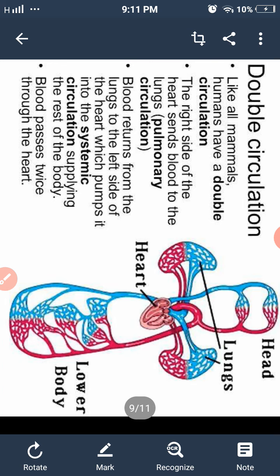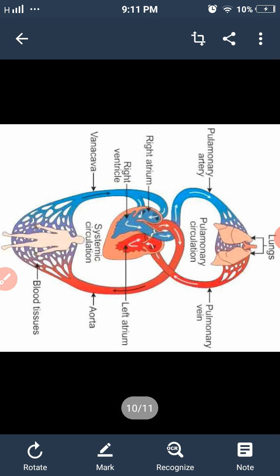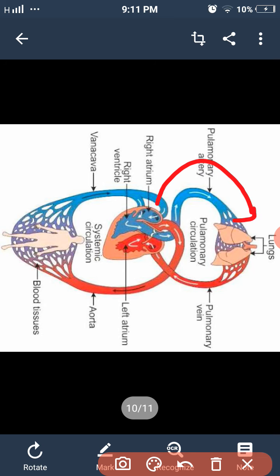Like all mammals, humans have double circulation. The right side of the heart, as we have discussed earlier, sends the blood to the lungs, and from the lungs pure blood comes again to the heart. This circulation through the lungs is called pulmonary circulation. The word pulmonary is just related to the lungs.